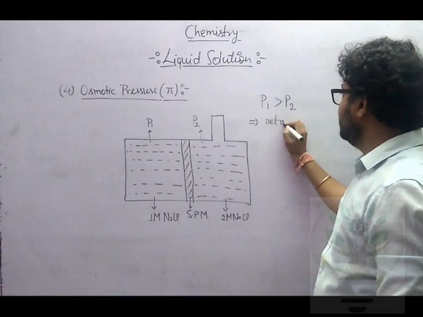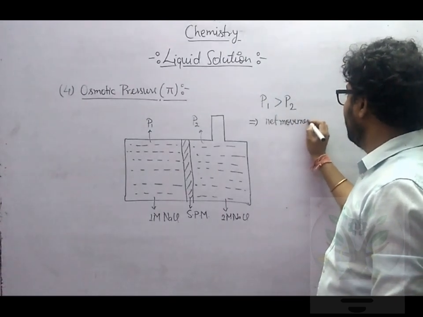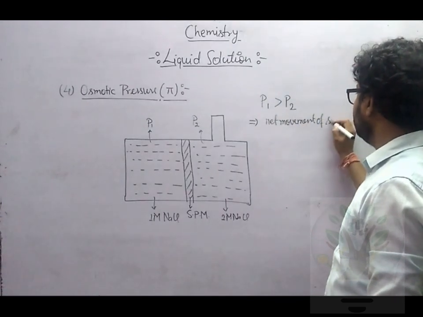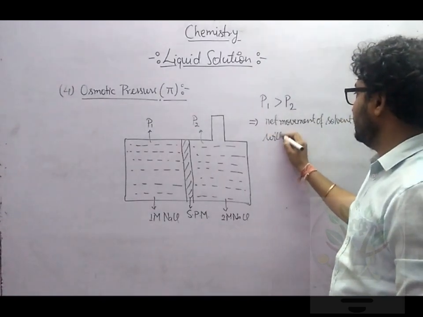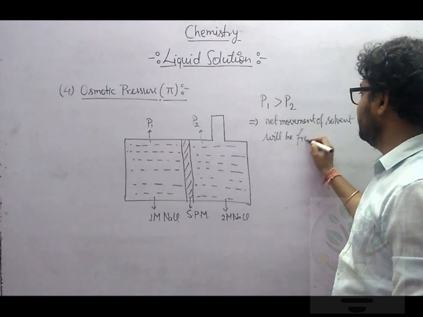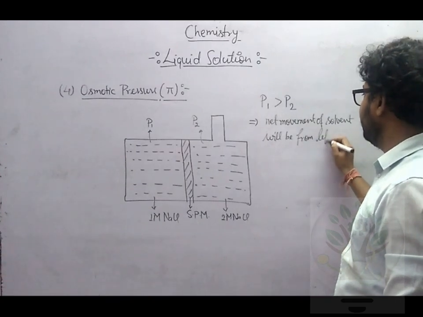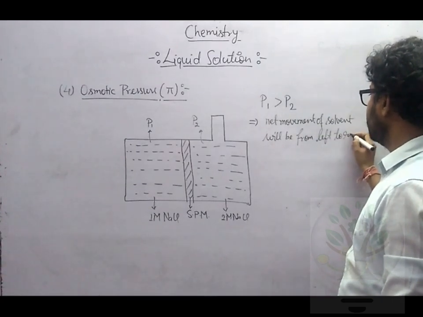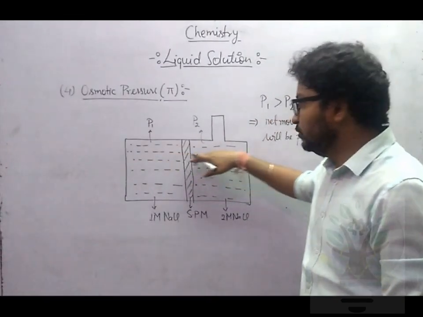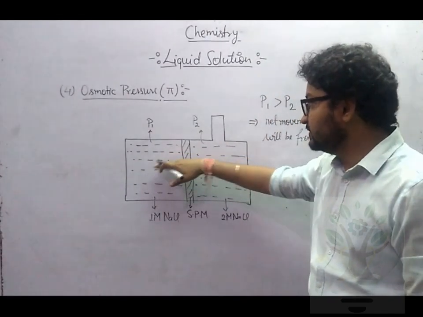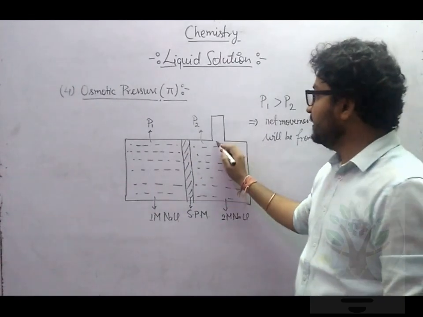That means net movement of solvent will be from left to right. Now what will happen? When net movement of solvent particles will take place from left to right, what will happen here?